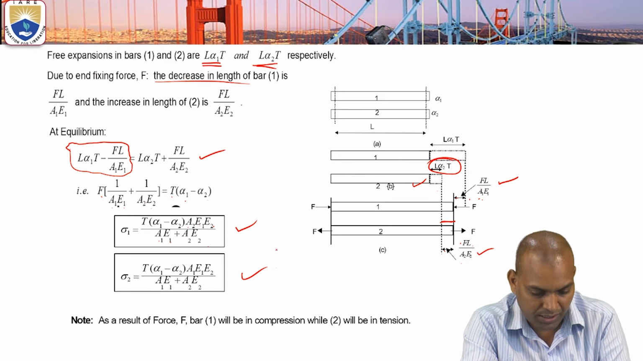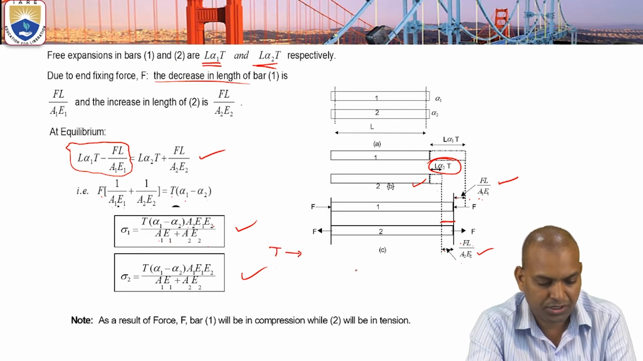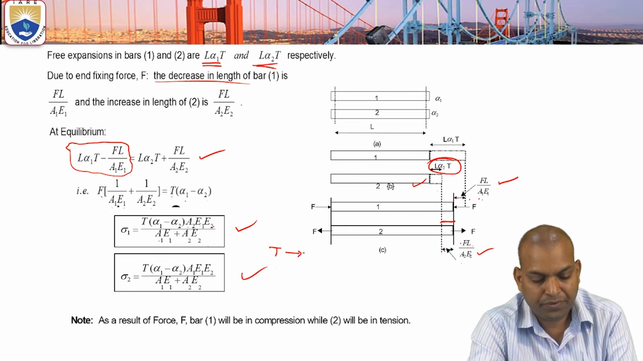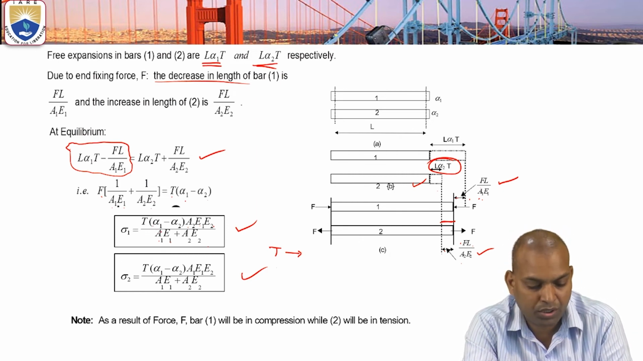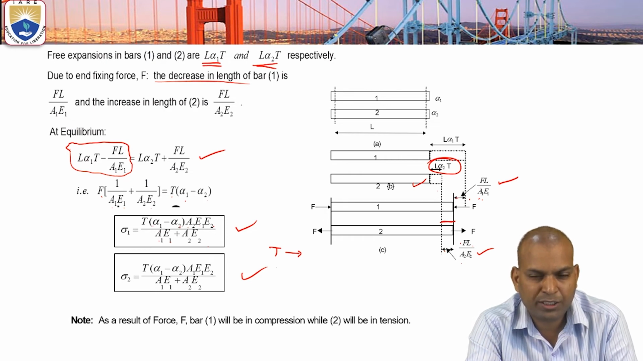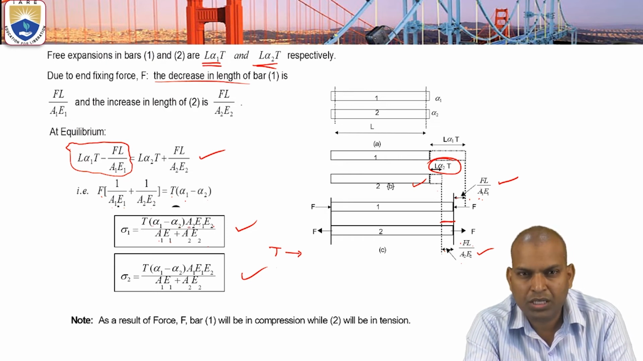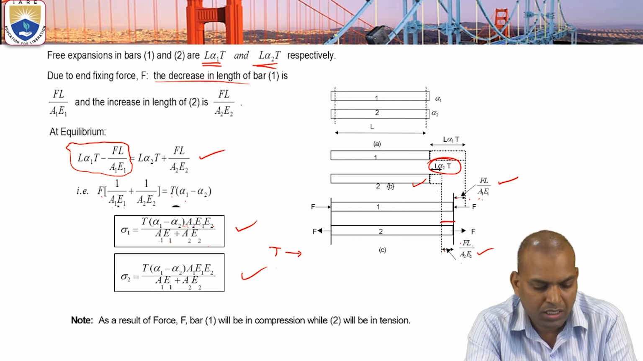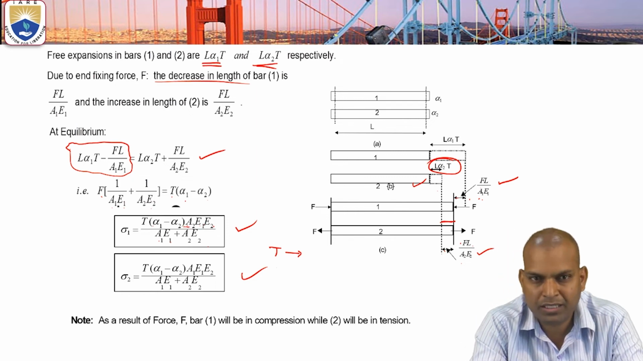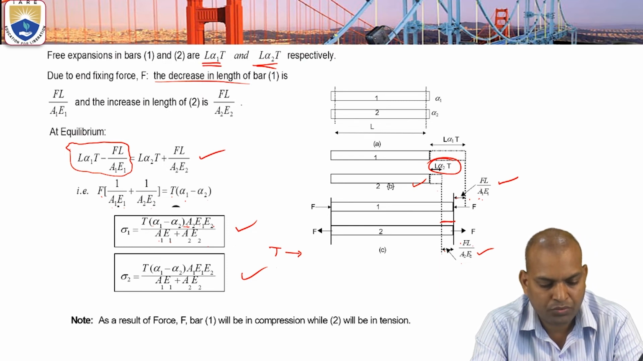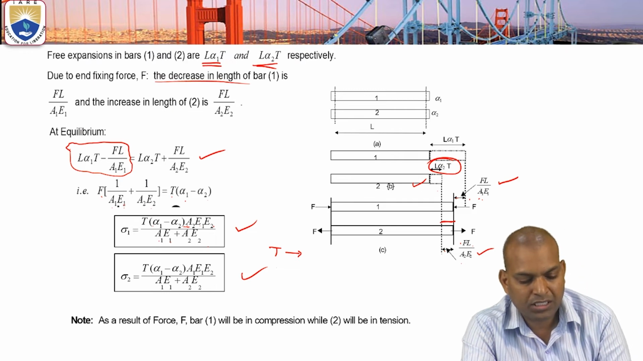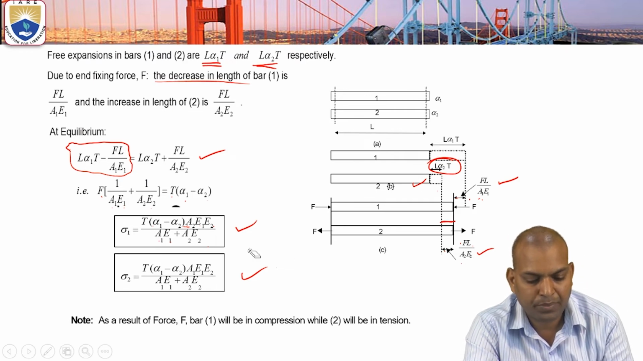Here, what is T? The temperature difference, delta T. And what is alpha 1? Coefficient of thermal expansion of material 1. Alpha 2, coefficient of thermal expansion of material 2. A2, area of cross section of material 2. E1, modulus of elasticity of material 1. E2, modulus of elasticity of material 2. So these are the knowns we have, and these are the thermal stresses of a composite bar.